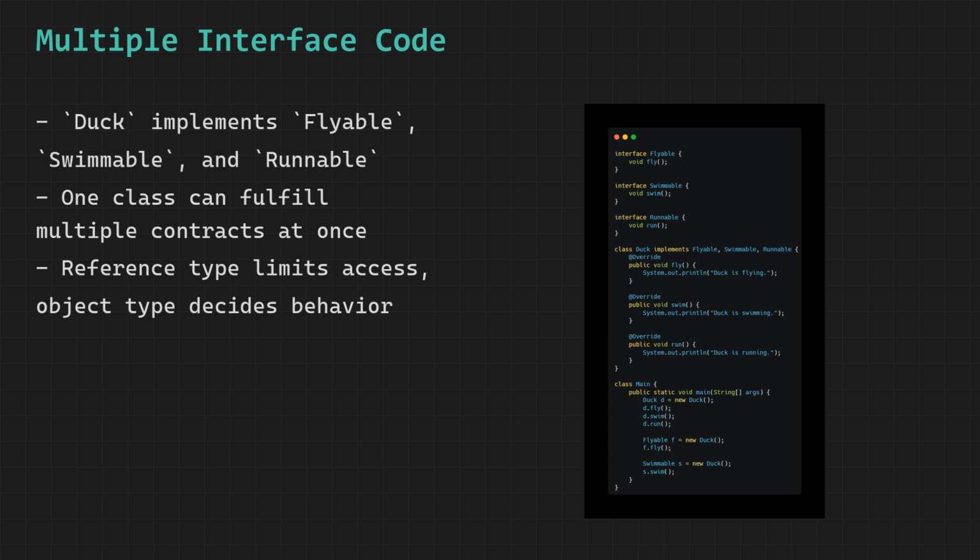There is no ambiguity, no confusion, and no diamond problem. This is the clean and powerful way Java achieves multiple inheritance through interfaces.